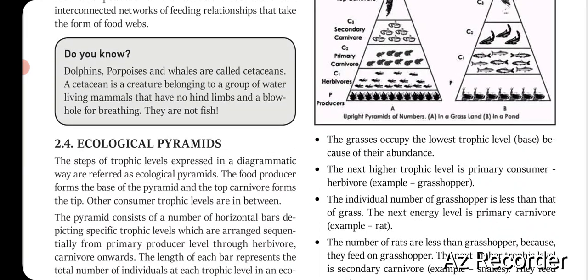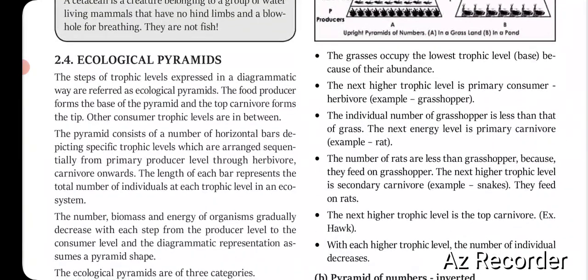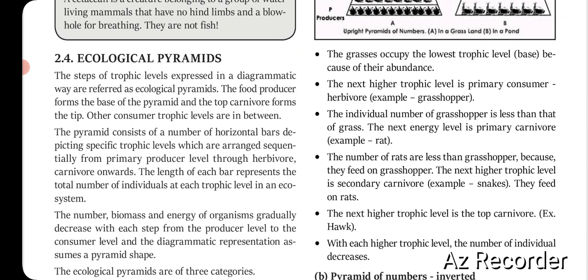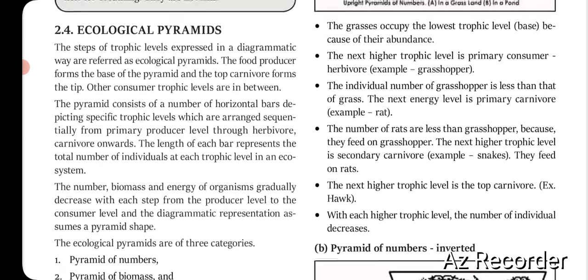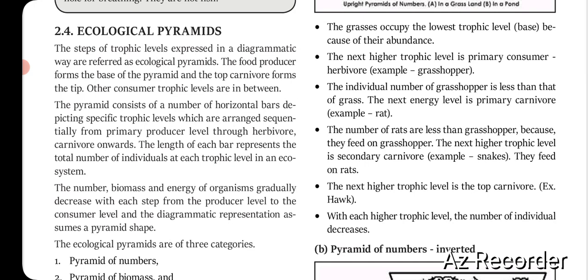Now we come to the ecological pyramid. This is also very important from the point of view of your examination. An ecological pyramid is simply the trophic levels expressed in a diagrammatic way, and that is why it is known as an ecological pyramid. The food producer forms the base of the pyramid.